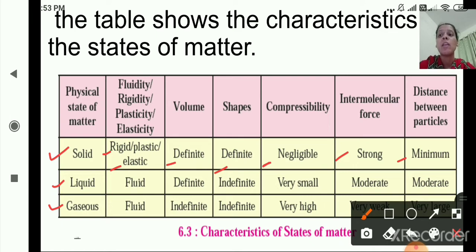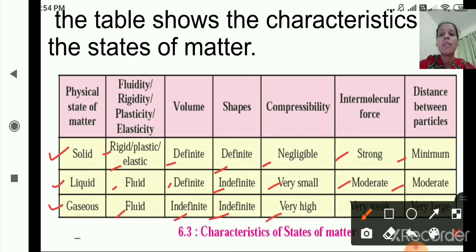Now the liquids, they are fluid. They have definite volume but indefinite shape. We have studied earlier that liquids do not have a particular shape, so in shape you will write indefinite shape. Compressibility, very small, intermolecular force is moderate, and the distance between particles is also moderate. As you have seen, there is a gap between the particles. Now the gases, they are fluid, with indefinite volume and indefinite shape.